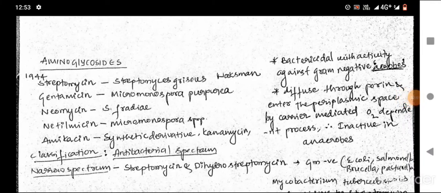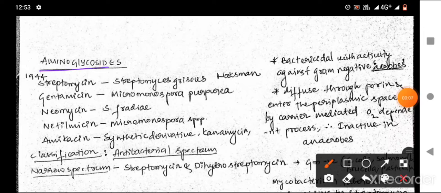In this video, we will discuss aminoglycosides. These are the antibiotics which inhibit protein synthesis by binding to the 30S subunit and also by binding between both 30S and 50S subunits of the ribosome.